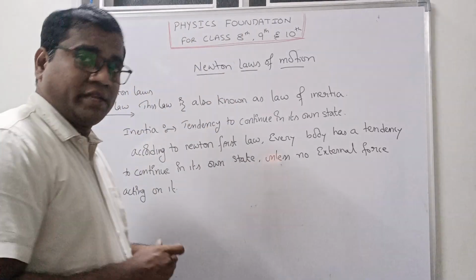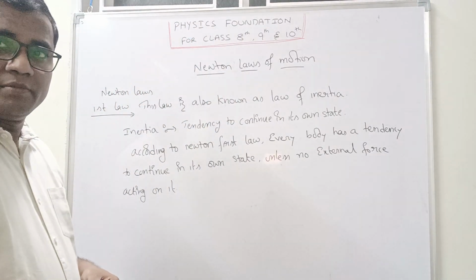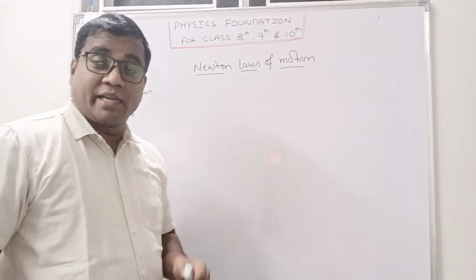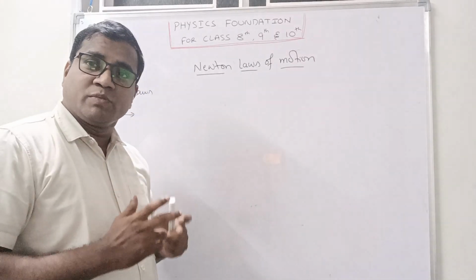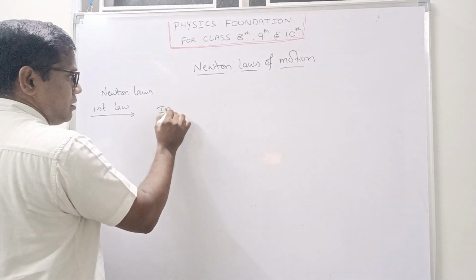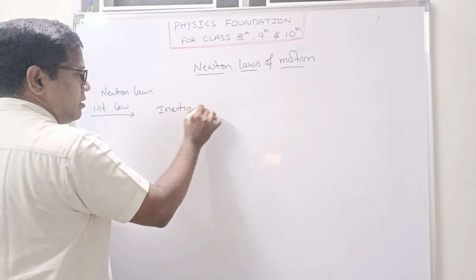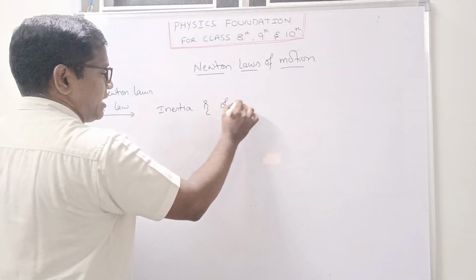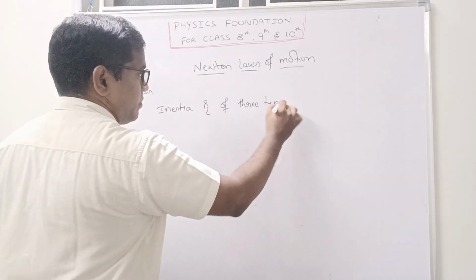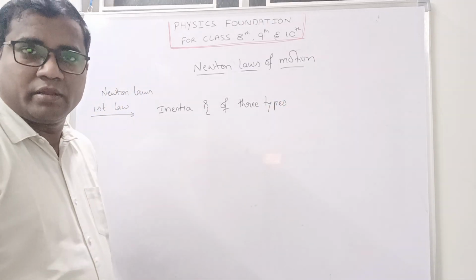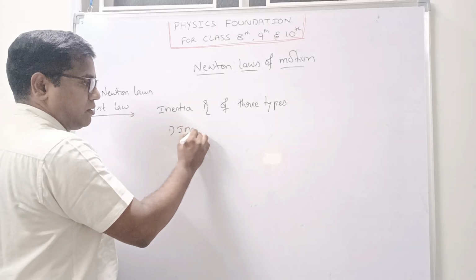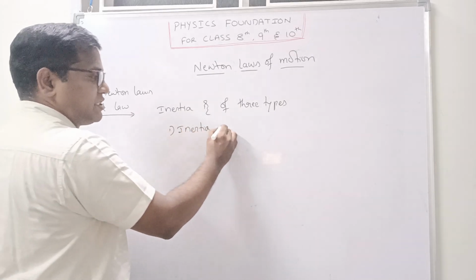See here, the definition I wrote here. Generally, if you want to discuss more about inertia, it is of 3 types. First one, inertia of rest.